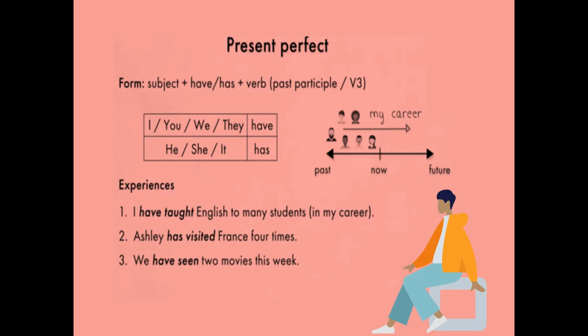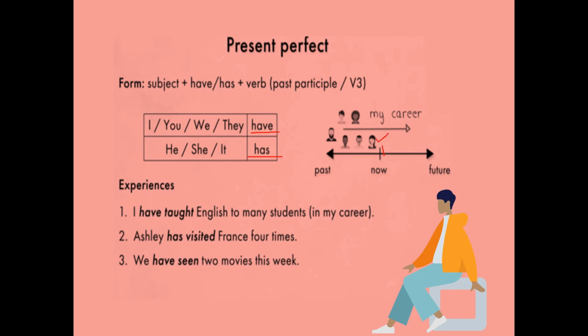Now present perfect, again we have to say there's I, we, you, they, follows have, he, she, it follows has. See here, time length, this is nothing but time frame. This is now, present, and past. The action done started in the past. Just before you are speaking the action done.